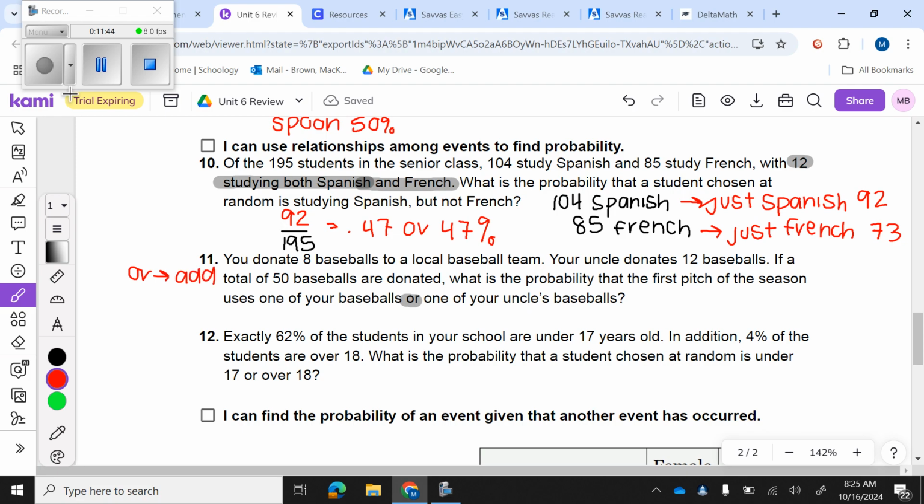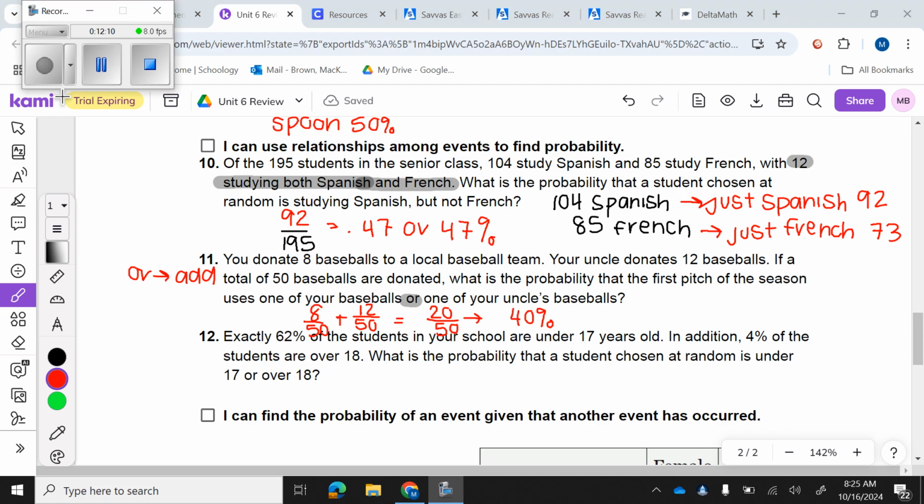All right, so 8, you donate 8. Okay, so what is the probability that it's your baseball or your uncle's? So you donate 8 out of the 50. Because it says or, that means I'm going to add. Okay, and your uncle donates 12. So that's going to be 12 out of the 50. So I'm going to add these together, and I'm going to get 20 out of 50. Or if I want that as a percent, it's going to be 40%.